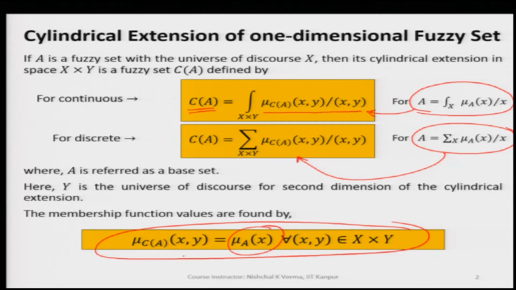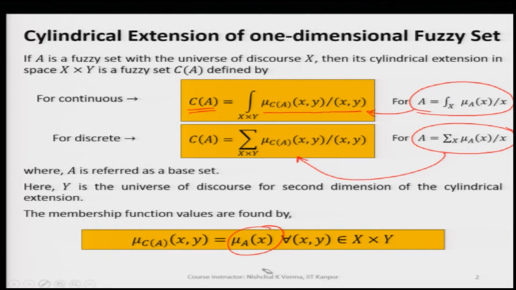So, mu C(A) of (x, y) is nothing but the original membership value corresponding to x. This does not depend upon y. No matter what dimension is added, the original membership value is retained. This is called a cylindrical extension because mu C(A) of (x, y) is mu A(x). This is very important to note.